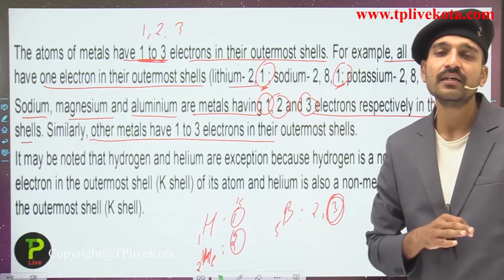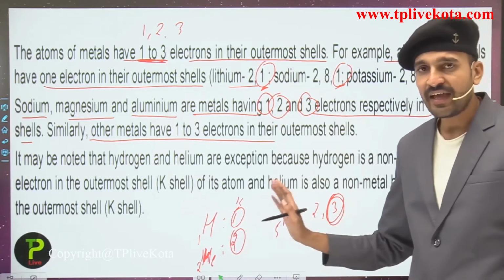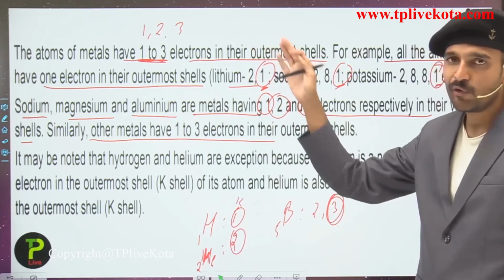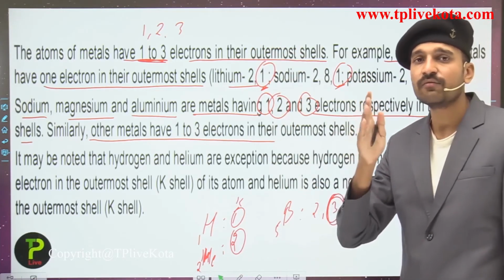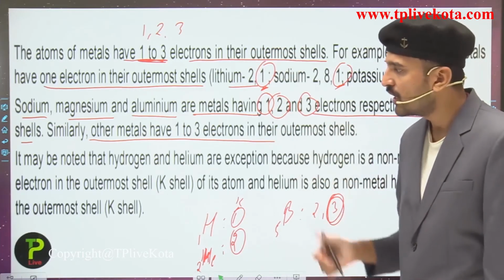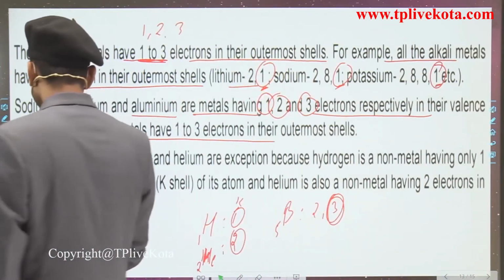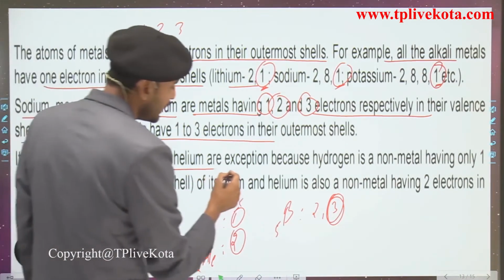It is considered as the metalloid. So these are the exceptions that do not follow this rule, that is, metals should be having 1, 2 and 3 electrons in their outermost shell. So here, just reading this out, it may be noted that the hydrogen and helium are the exceptions